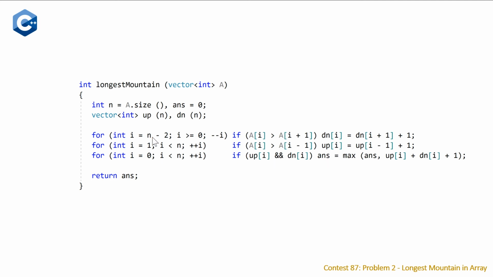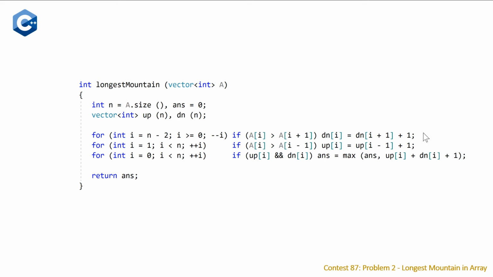You can see here that we are always leaving out one of the elements when we are setting up our down and up arrays, because we don't want to go out of bounds on our array. For the down array, we are looking at the elements to the right using the plus, and we are looking at the elements to the left using the minus for our up array.